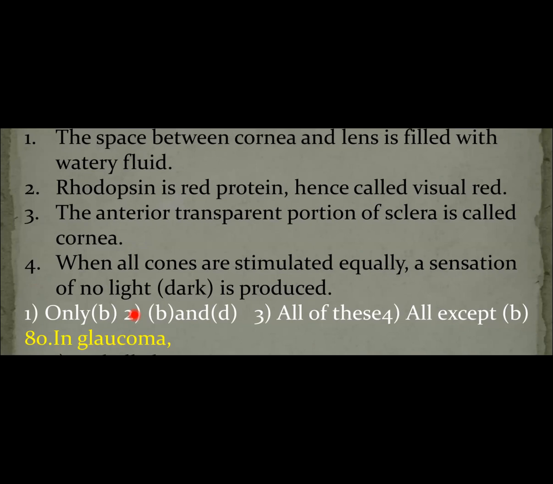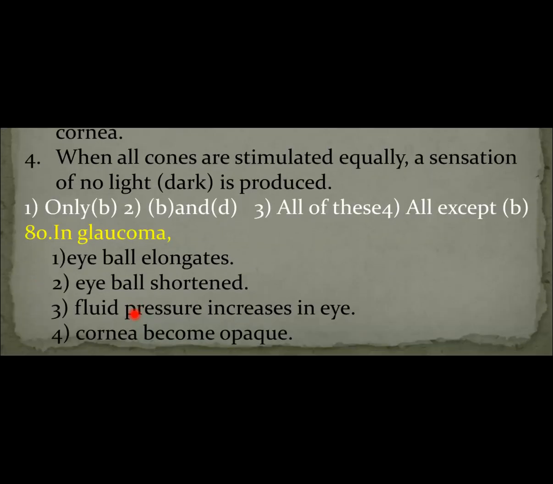Next, question number 80. Glaucoma is a disorder. At the junction between the sclera and the cornea, a small canal is present. That canal is called the canal of Schlemm.